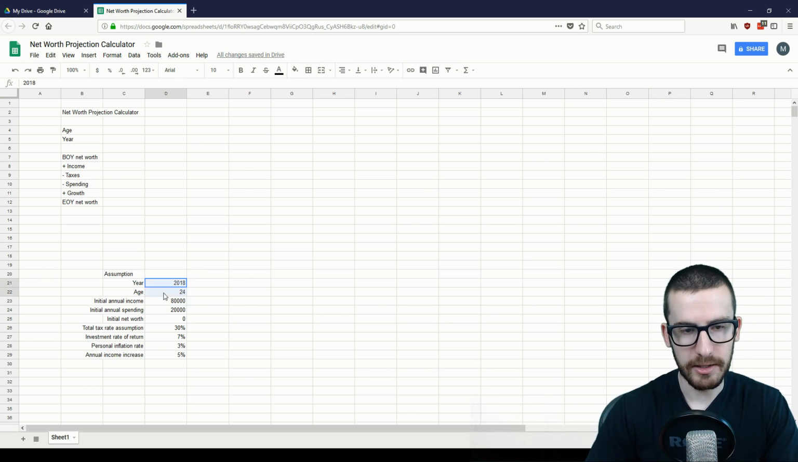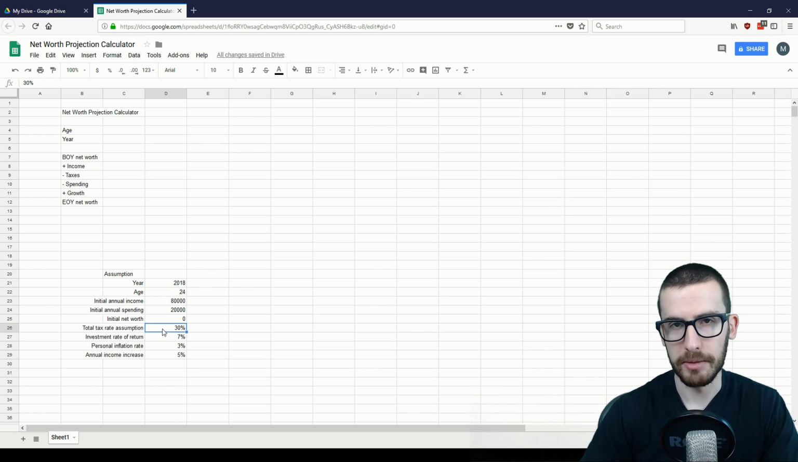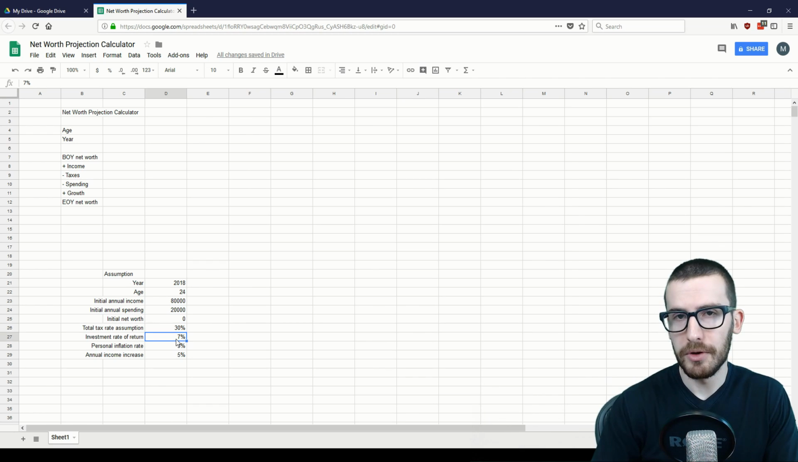So in this case, I've got year and age, an annual income, current annual spending. We're starting off with a net worth of 0 for this projection. Assumed tax rate of 30%. In this case, it's probably better to be conservative. Same goes for your investment rate of return. I likely wouldn't use a rate of return higher than 8% for these projections.